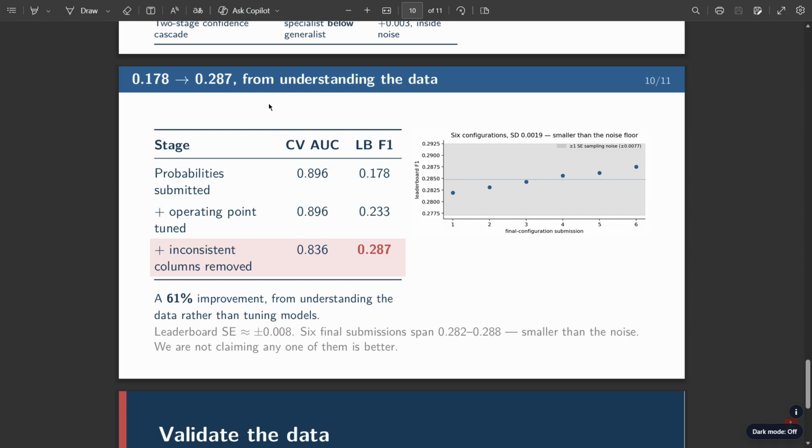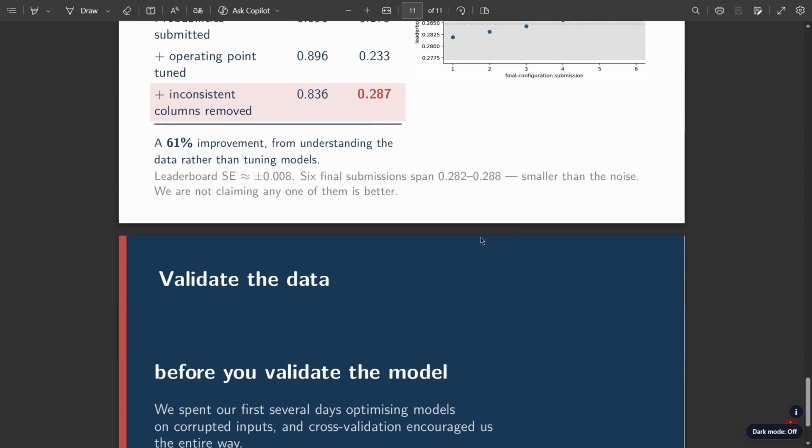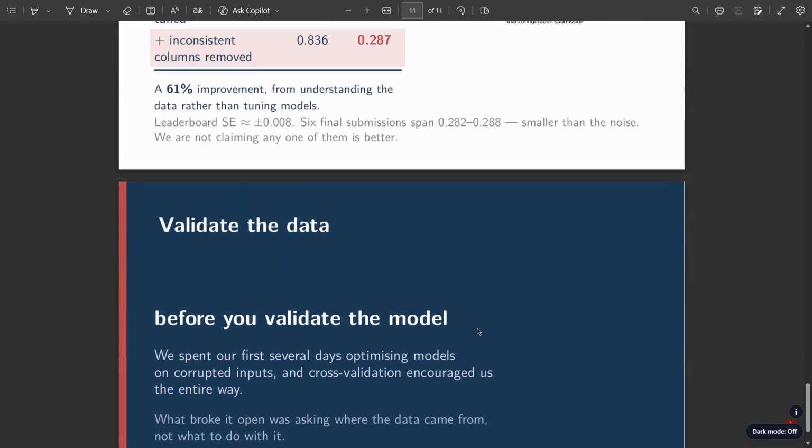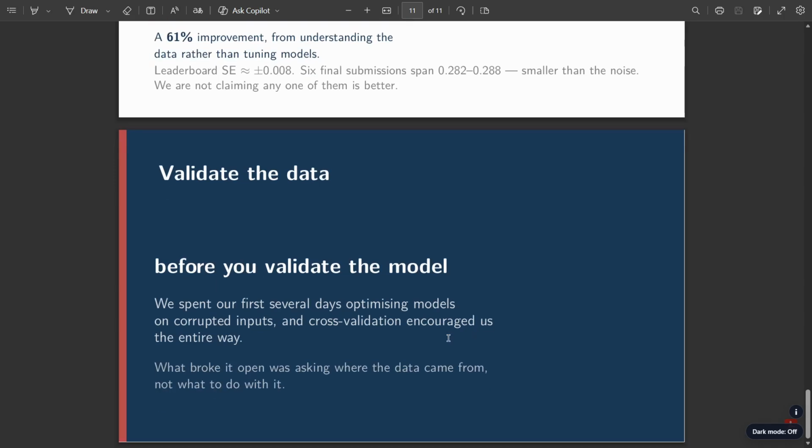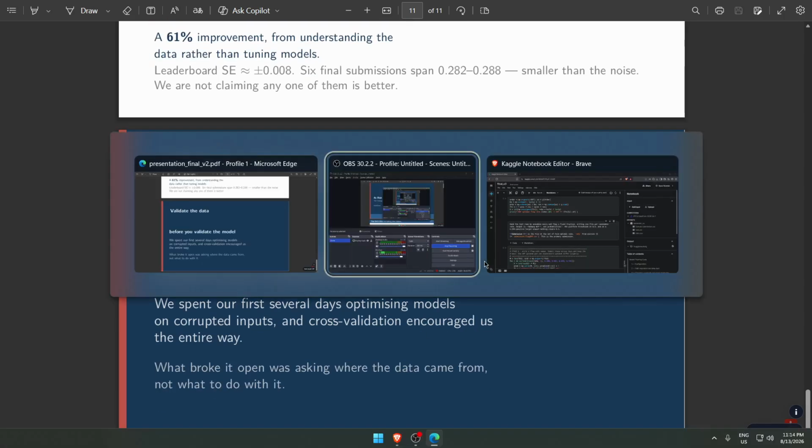So the stages were like this: when submitting probabilities, it gave us a CV AUC of 0.896, and the operating point was also tuned, but the leaderboard F1 score was not increasing. But when the inconsistent columns were removed, the leaderboard score went very high, to 0.287. It was a 61% improvement from understanding the data rather than tuning models. We can see this in our graph here. So we'll bring a closure to this, and we'll show the code right now.